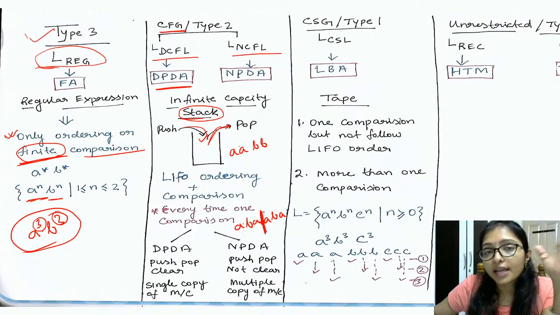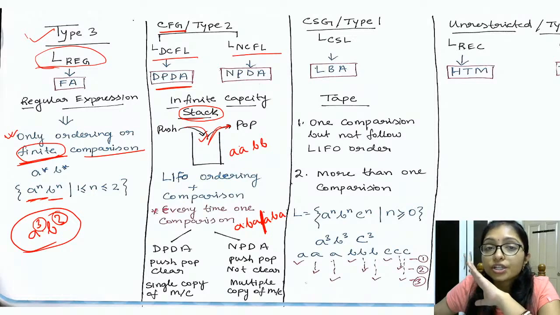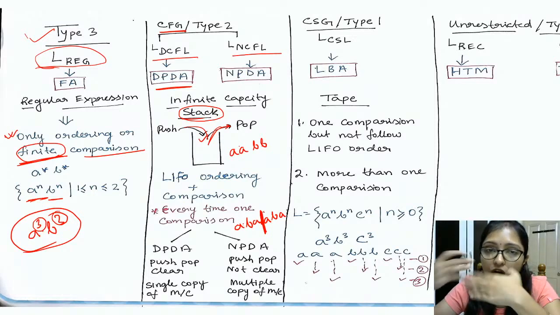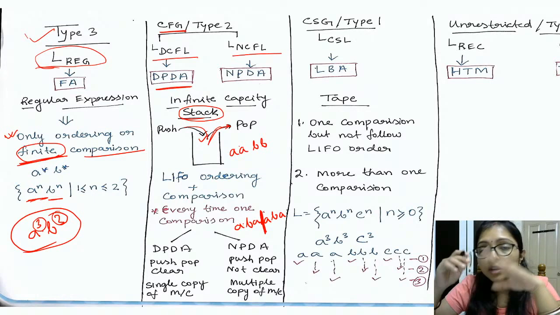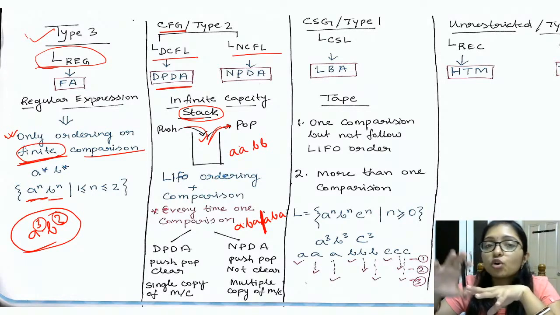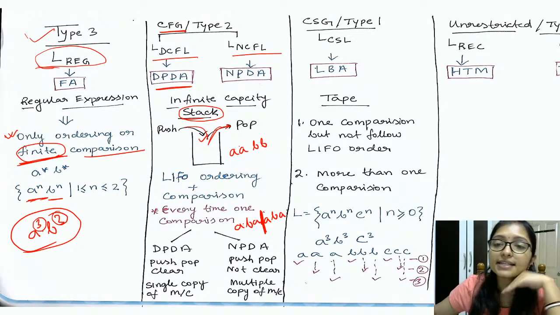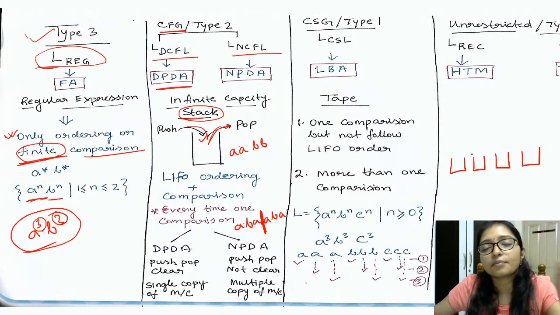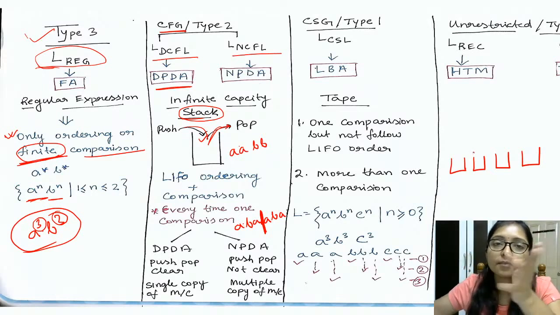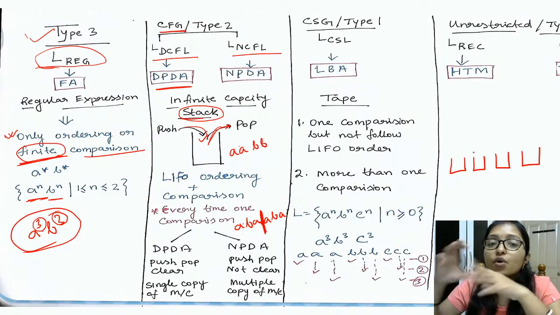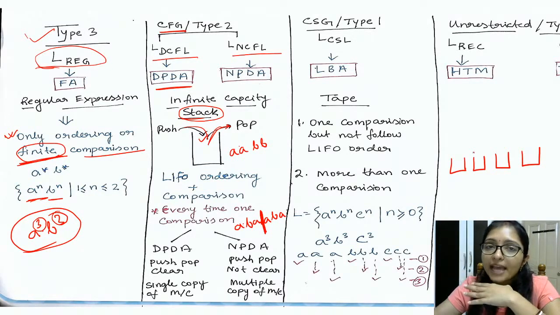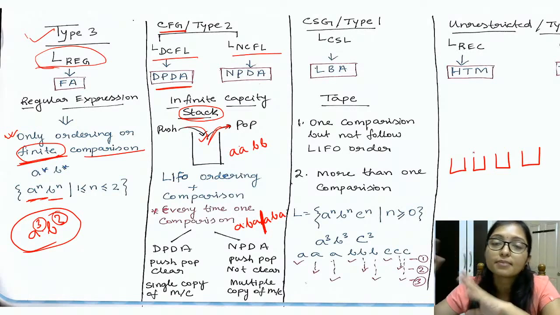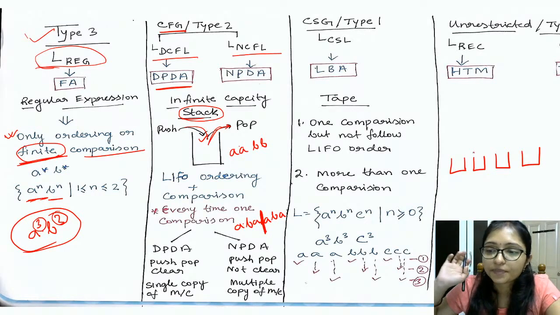So NPDA, where the push and pop is not clear for the comparison, then we have to go for NPDA. We have to create some machine, like we have to take some different stack, and by using multiple stacks, we can push and pop. By using trial and error, we will try where it will match. That's why we have to create multiple copies of the machine, right?